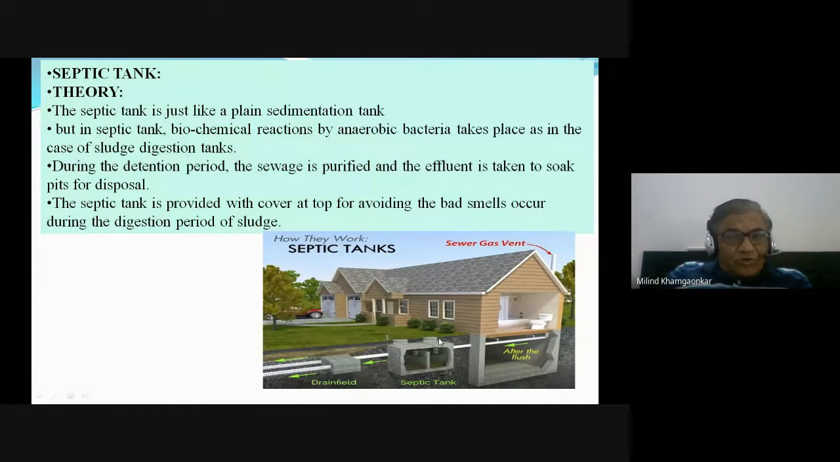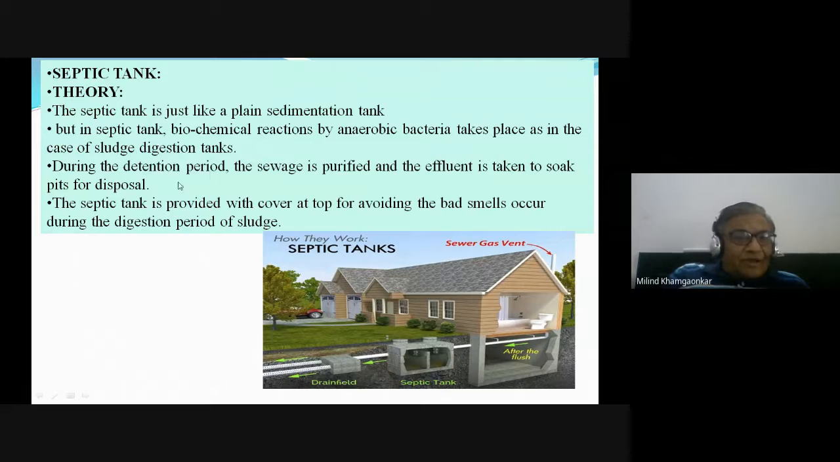Now the theory. Again, I have shown you a photograph of the house. The toilet is there. Through this toilet, the sewage and all the waste comes out, and it is taken into one tank. All those components are shown schematically with the help of sketches. So a septic tank is just like a plain sedimentation tank. But in a septic tank, biochemical reaction by anaerobic bacteria takes place, as in the case of the sludge digestion tank. It is just like a sludge digestion tank.